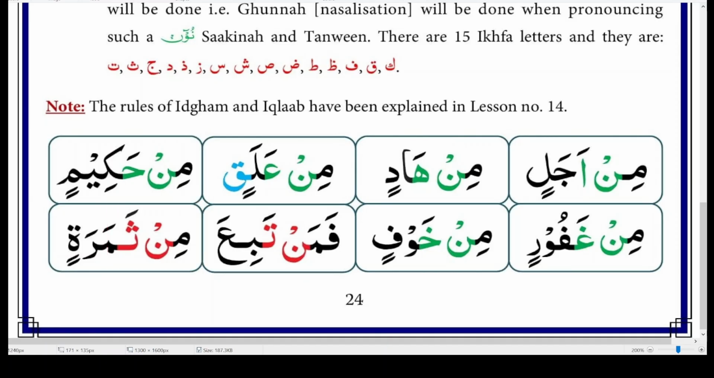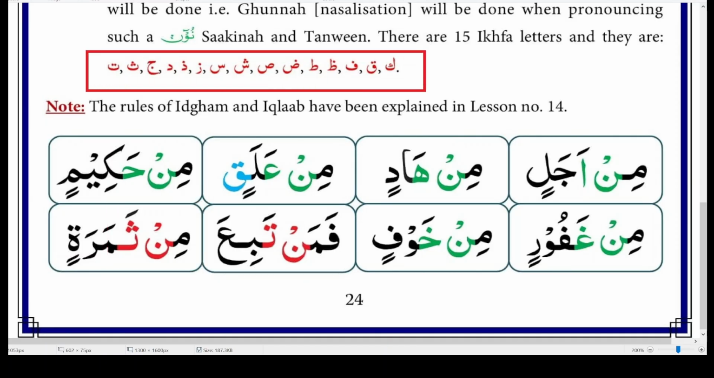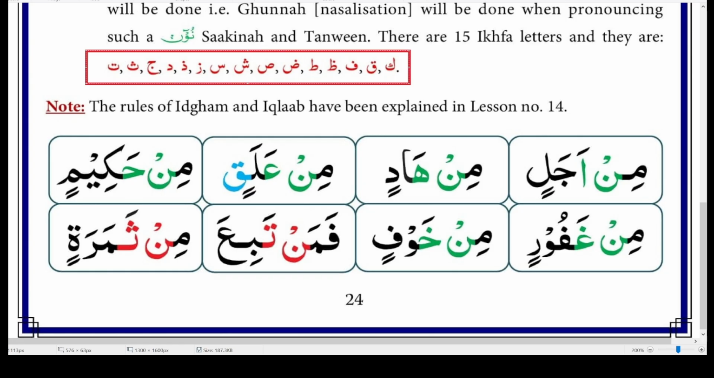And here you can see all the 15 Ikhfa letters. It's a bit hard to memorize these 15 Ikhfa letters because 15 out of 29 is more than 50%, because the total number of letters in the Arabic alphabet is 29, including the alif. Basically, the sounds are 28 because alif doesn't have a sound. Alif is the only letter that doesn't have a sound. We have 28 sounds. So out of 28, 15 of them are Ikhfa letters.